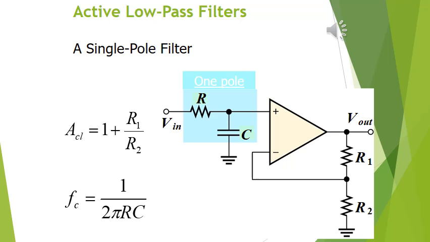The RC circuit is applied on the non-inverting pin. The output of the RC circuit is taken on the capacitor. The other side of the capacitor is grounded, and the other half is common between the resistance and the non-inverting pin. Input is applied on the other side of the resistor, and the feedback circuit is applied on the inverting pin of the op amp. The gain of the op amp is the non-inverting gain, that is equal to 1 plus R1 over R2, and the cutoff frequency for this signal will be 1 by 2 pi RC.